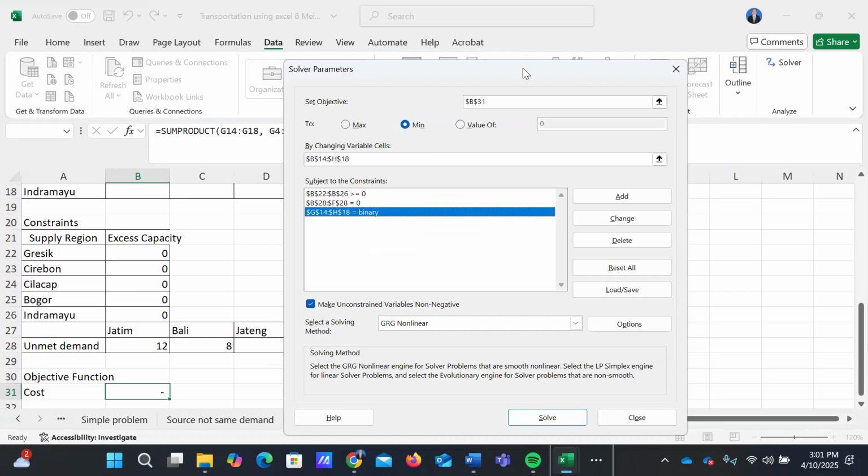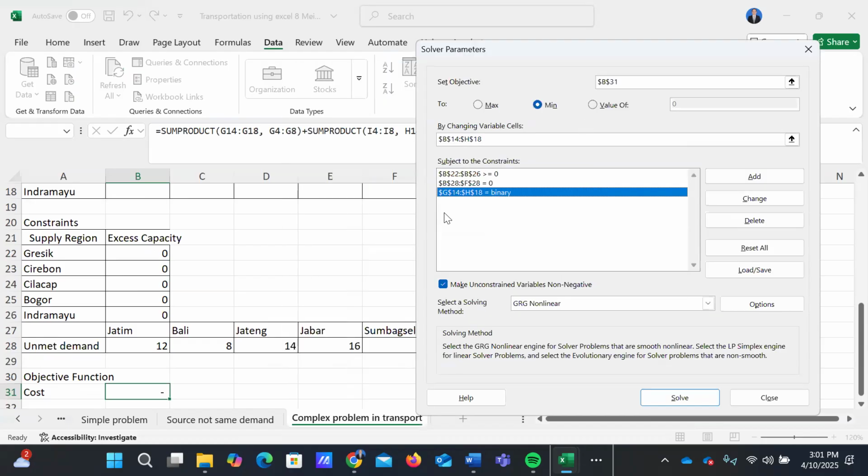It must be binary, that is null or one. Okay, this is our constraint, and all these are the problem formulation using solver.